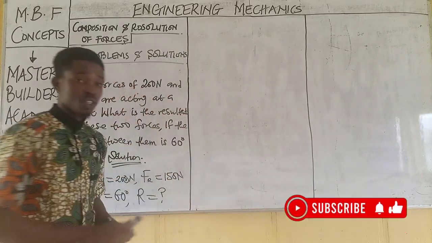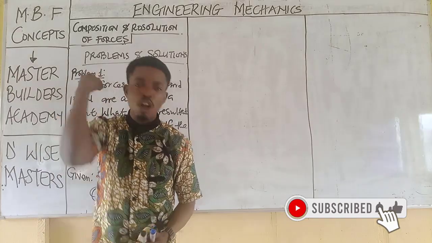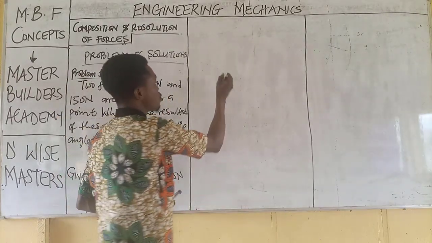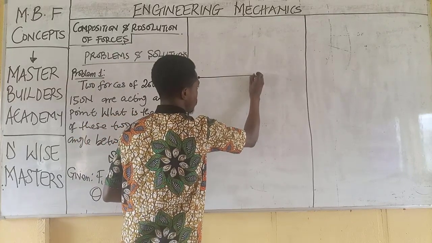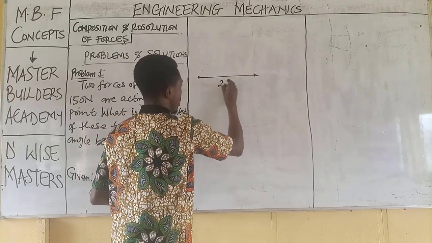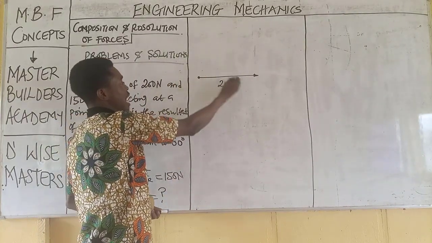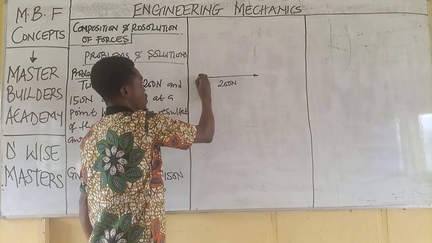Anytime you have two forces, one of the things you do to make it easy for you is to assume that one of the forces is a horizontal force. So let's assume that this is where the forces are acting. I have a horizontal force, which is 200 Newton. Now all I need to do is I will measure angle 60 from this horizontal force, which will be somewhere here.